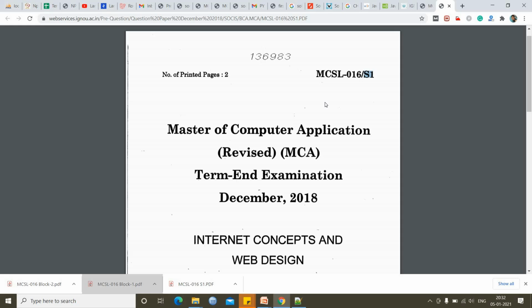In every semester, or you can say term end examination, IGNOU provides 3 sets of question papers to the regional centers or study centers for conducting the practicals. Okay, so we will discuss now Set 1.